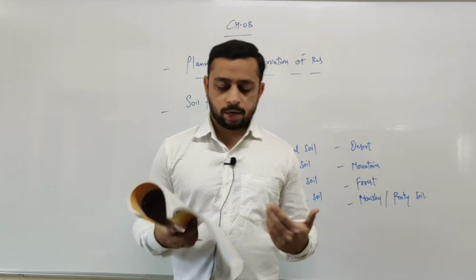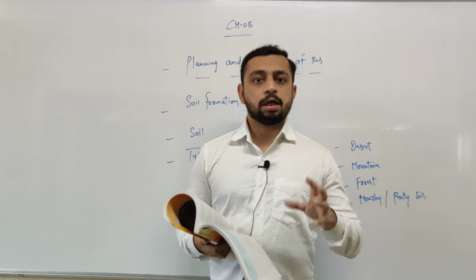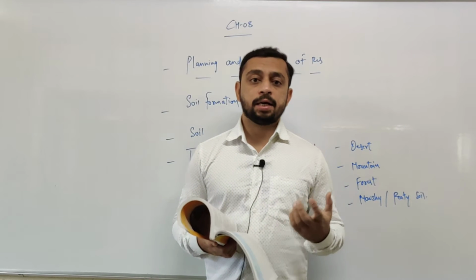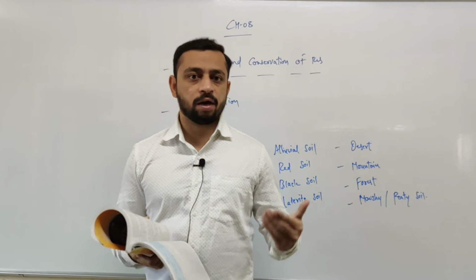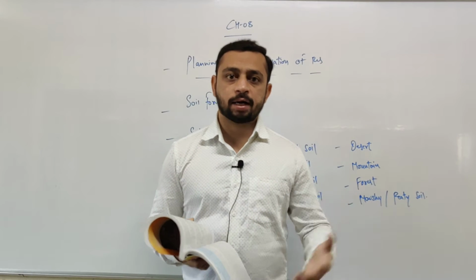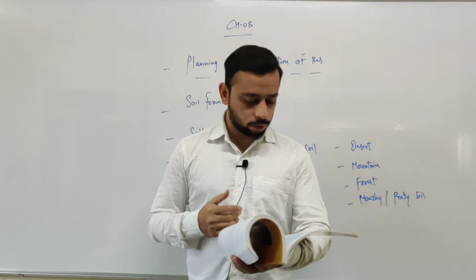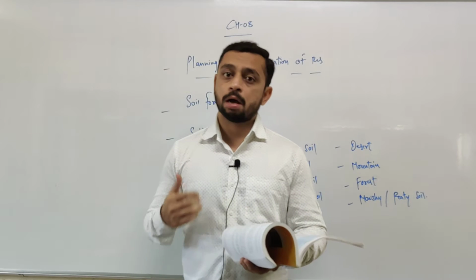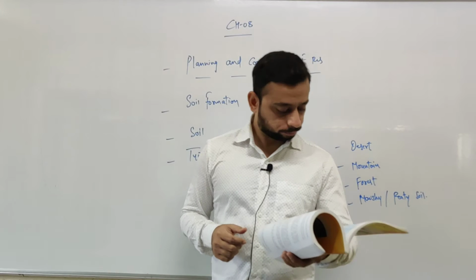Then we understood the next concept, that is planning and conservation of the resources, right? So we now knew that the resources are limited in nature. So we have to plan accordingly to use the resources in the maximum way so that humans can get the maximum benefit out of those resources, right? So we understood that particular paragraph. Now there are some points which have been given in terms of planning and conservation of resources. What are they? Let's learn. Textbook, page number 60.